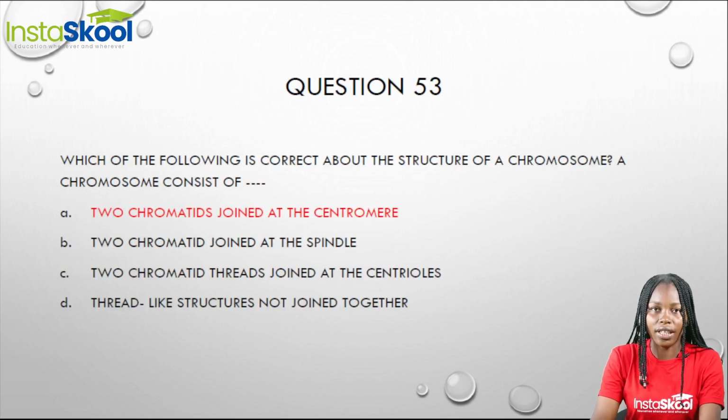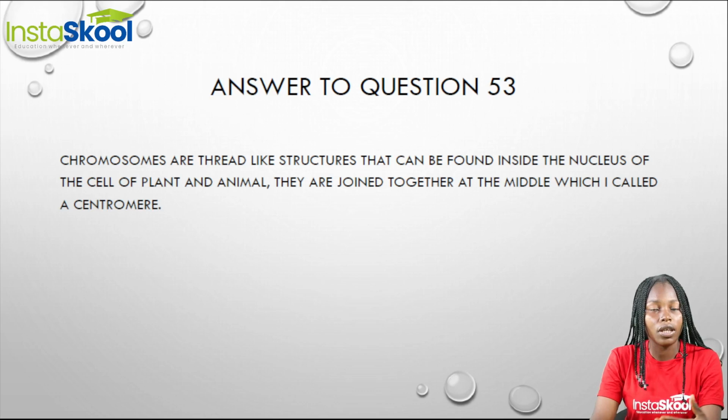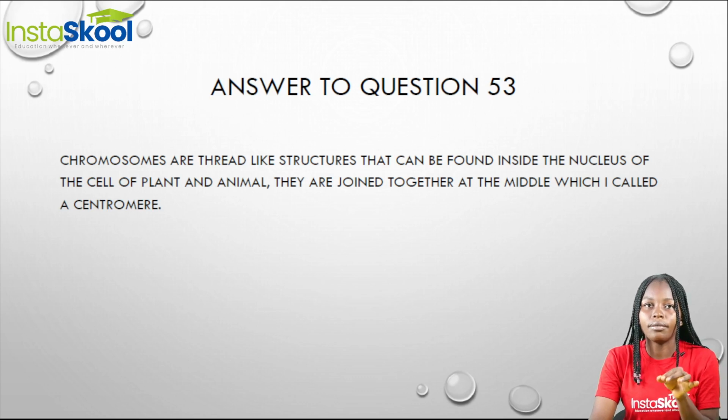Question 53. Which of the following is correct about the structure of a chromosome? The chromosomes are thread-like structures that are found inside the nucleus of our cell. It can be found even in the cells of plants. And these chromosomes are joined together at the middle, which is known as the centromere.